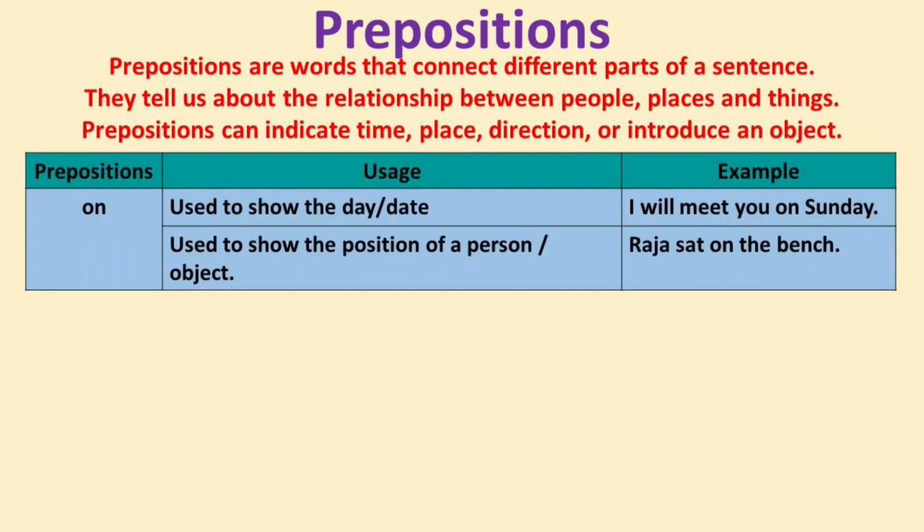The preposition on is used to show the day or date and to show the position of a person or object. The examples are: 1. I will meet you on Sunday. This sentence shows that the preposition on is used to show the day. Yes, I will meet you on Sunday. Next, Raja sat on the bench. This sentence shows that the preposition on is used to show the position of a person or object. Yes, Raja sat on the bench.